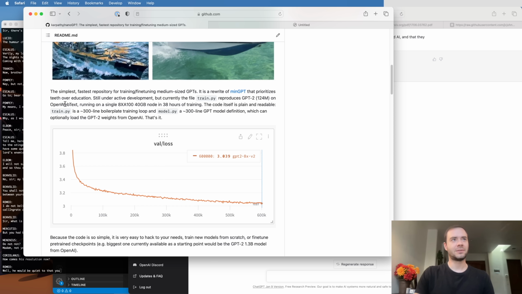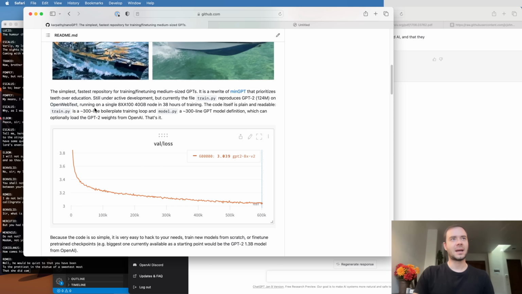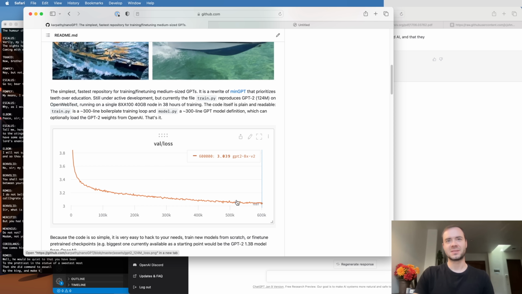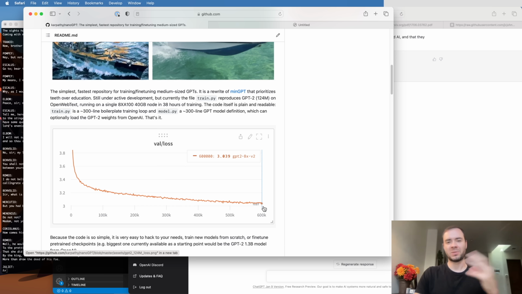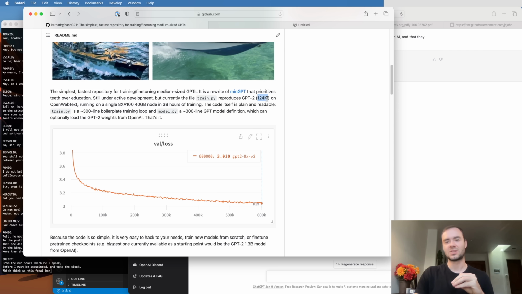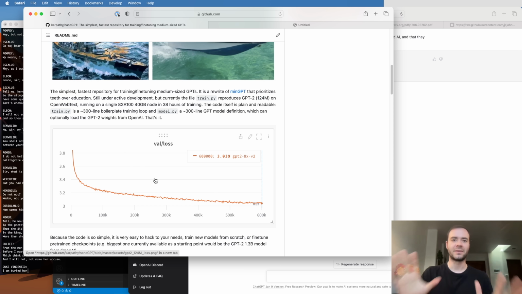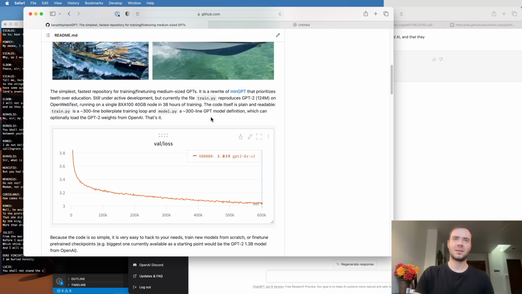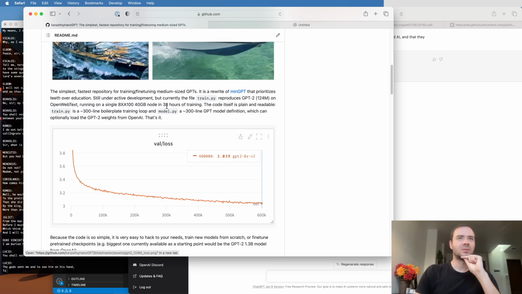And here I'm showing that if you train it on the OpenWebText dataset, which is a fairly large dataset of web pages, then I reproduce the performance of GPT-2. GPT-2 is an early version of OpenAI's GPT from 2017, if I recall correctly. I've only so far reproduced the smallest 124 million parameter model, but this is just proving that the code base is correctly arranged, and I'm able to load the neural network weights that OpenAI has released later. So you can take a look at the finished code here in nanoGPT.